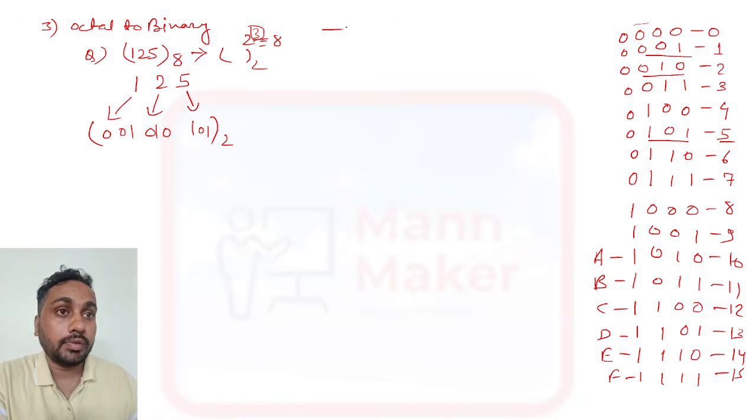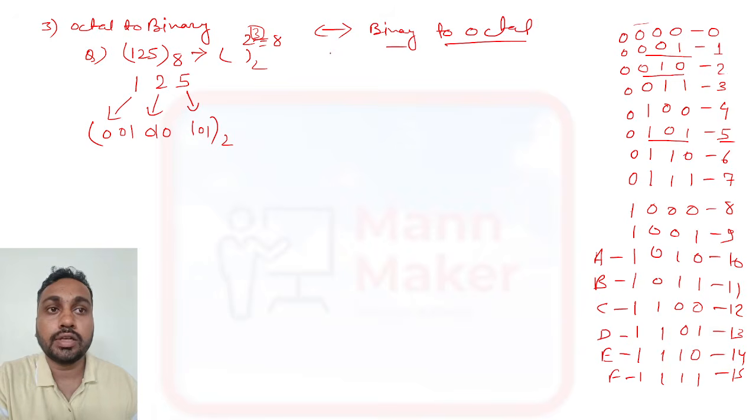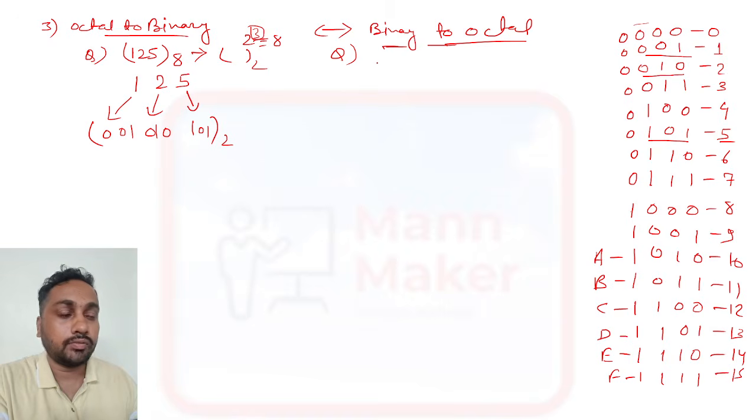Binary to octal, same if they ask from binary to octal. If the first question is octal to binary, now if they ask from binary to octal, how will you convert? You can consider this one only: 001010101. This is the binary representation. Now you need to convert this into octal form.